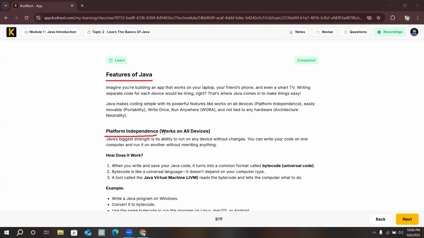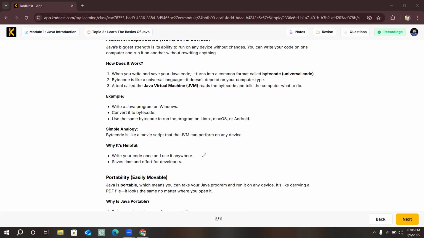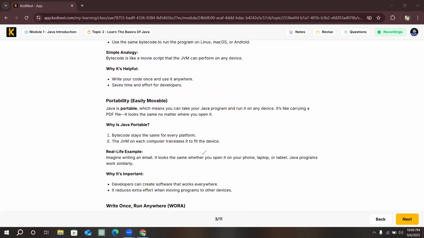Platform independent. Platform independent means it works on all devices. It does not depend on the platform or whatever the OS is. Wherever the Java Virtual Machine is installed, we share the Java file and it runs. This is the first feature, platform independence. Then what is the next feature? Portability.